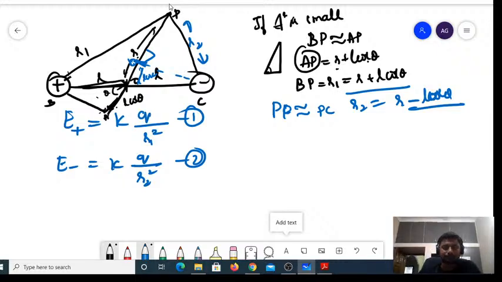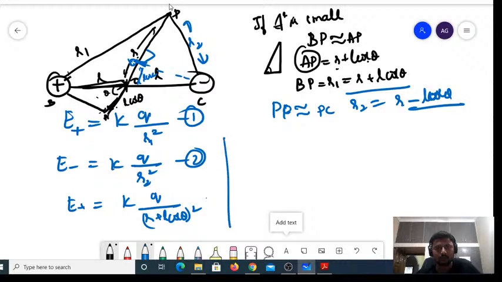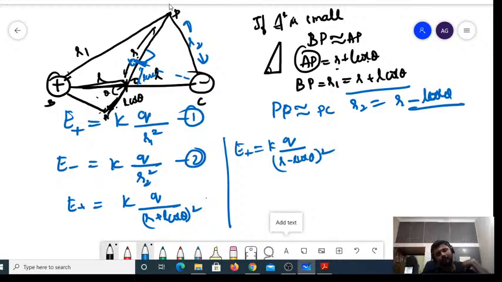Now, let us substitute that. E due to positive would be equal to K into Q divided by R plus L cos theta whole square. E due to negative would be equal to K into Q divided by R minus L cos theta whole square.